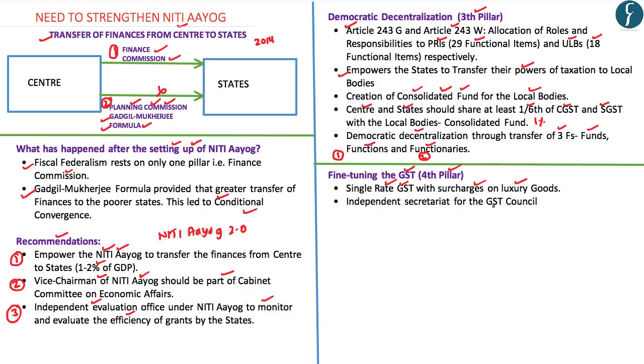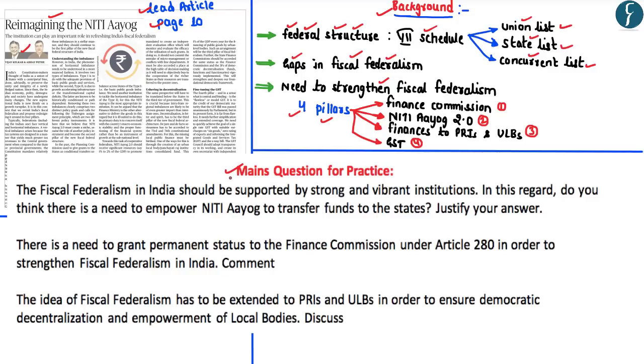And lastly, the article has highlighted that in order to improve the expertise of the GST Council, there is a need to set up an independent secretariat which shall be vested with the responsibility of providing all the necessary policy inputs to the GST Council. So these are some of the important aspects which one must know with respect to this article. Further, based upon the video analysis, you should be able to write answers to these 3 main questions for practice. With this, let us now take up the next article.